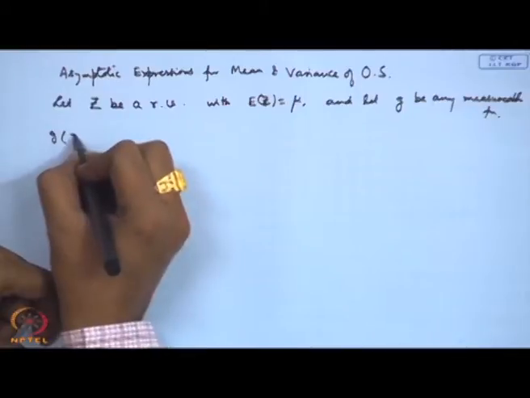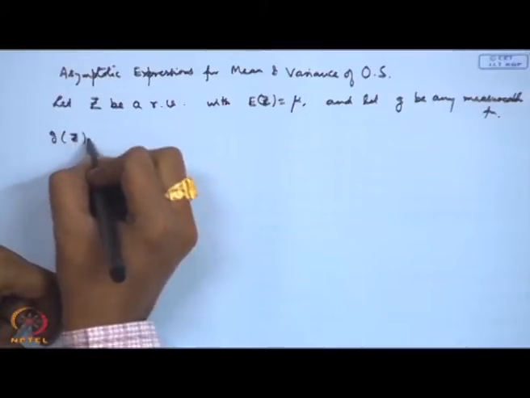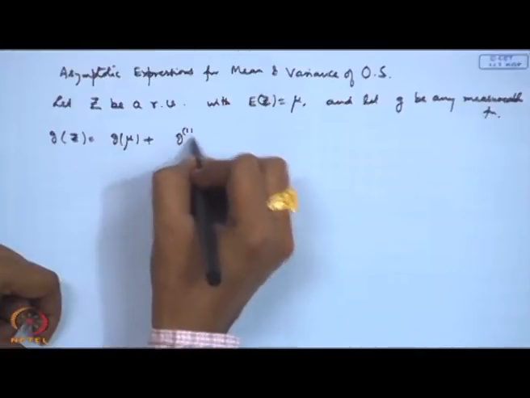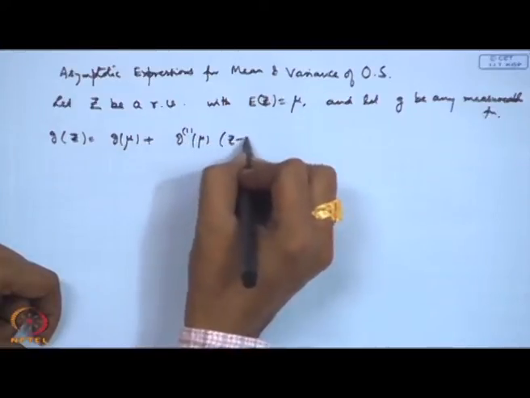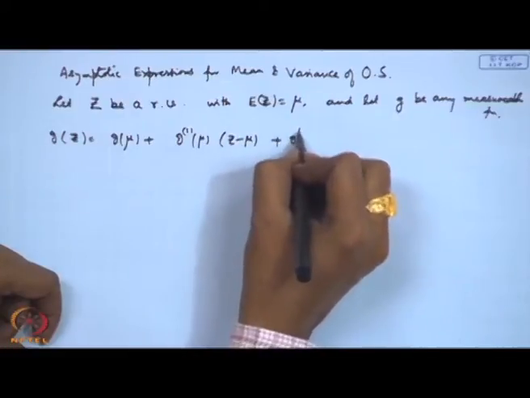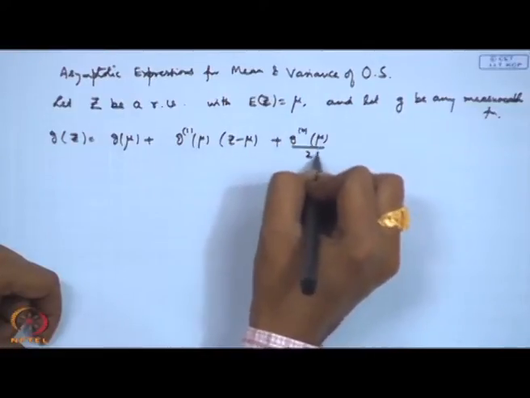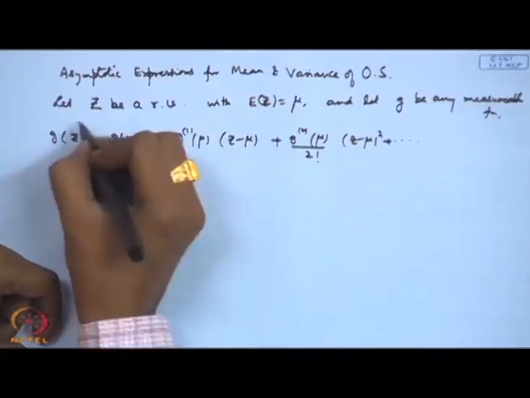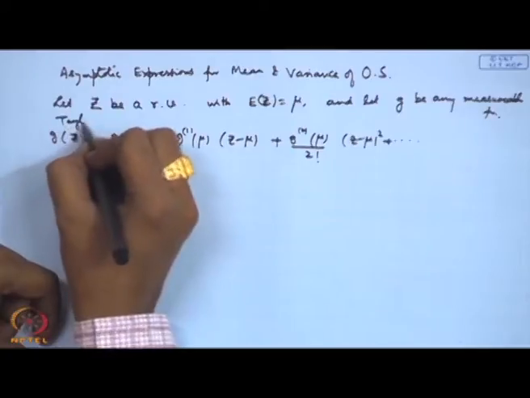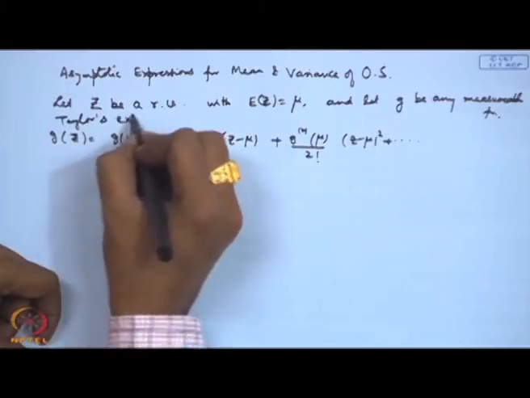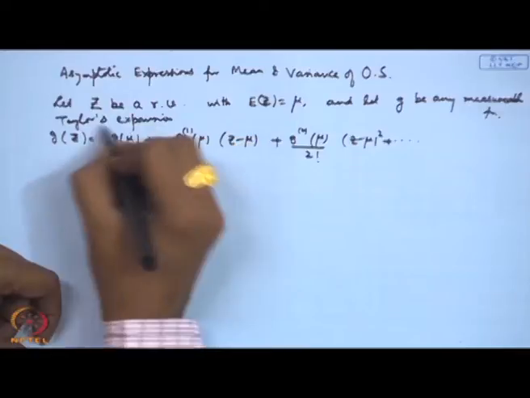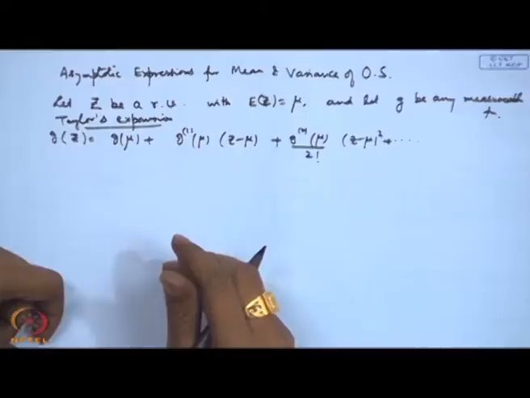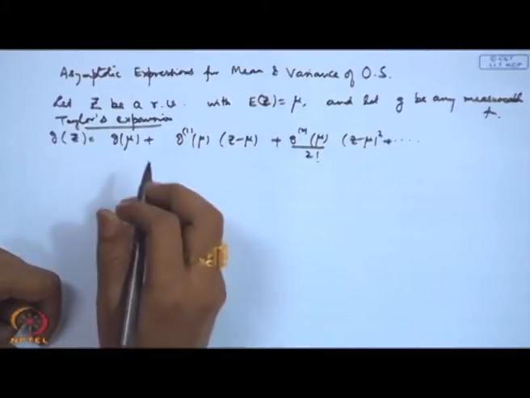So, g(z), let us consider here, that is equal to g(mu) plus g'(mu)(z minus mu) plus g''(mu) by 2 factorial (z minus mu) square and so on. I am applying Taylor's theorem here, Taylor's expansion. So, I am assuming that g is a nice function, that means it is differentiable many times, at least 2 times we are writing down the term here.